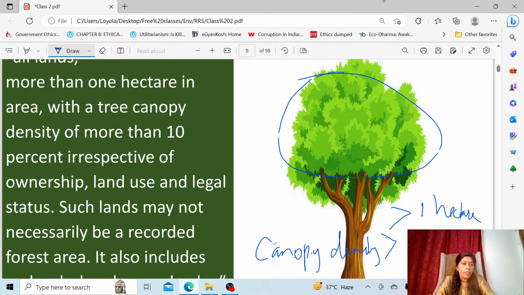And the ownership is irrespective of land use and legal status, whatever the usage and the legal status of that, either it is a private forest or a reserve forest. Now we'll get into the types of forest.